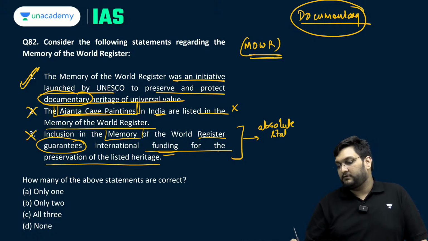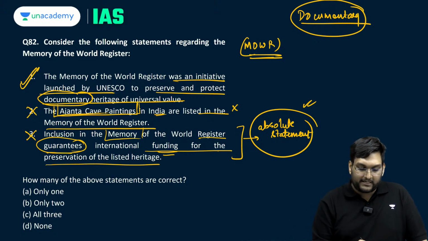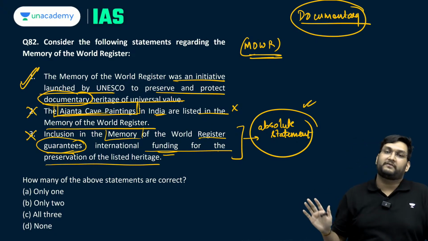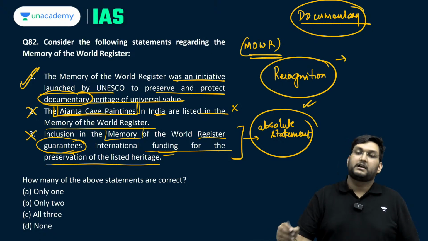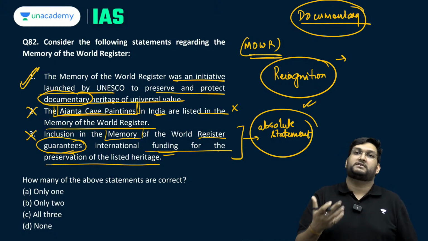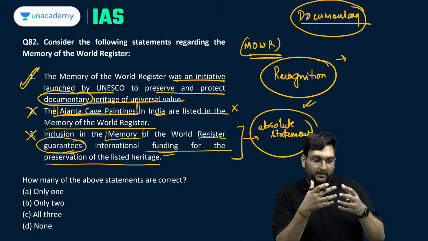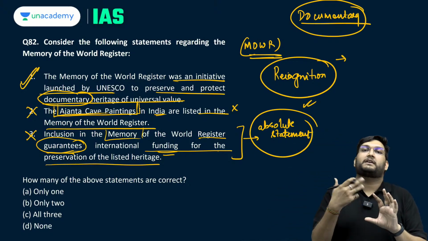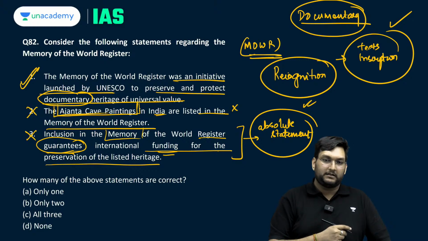Absolute statements should always be taken care of whilst reading the question itself, because it says guarantees. There is no concept of guarantee of funding. It is only about recognition, and it also encourages the national governments to protect those texts so that we do not lose, in the process of evolution of culture, these very important documentary heritage representations of our culture through texts. So, mostly it is texts and inscriptions which are added into this list in the larger context.